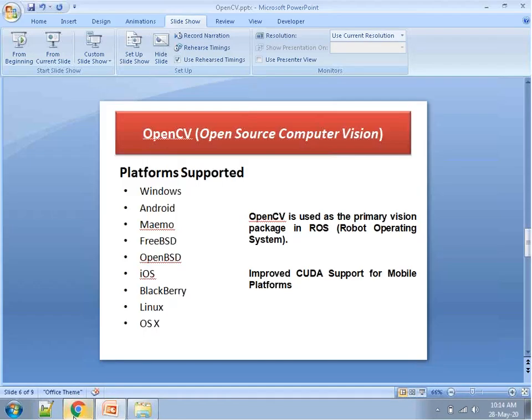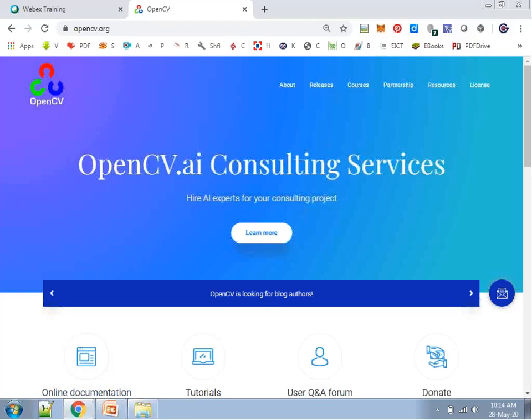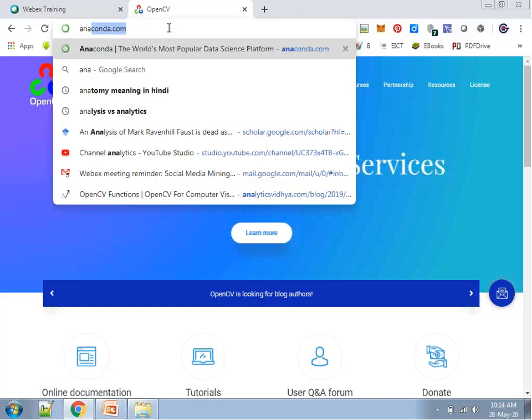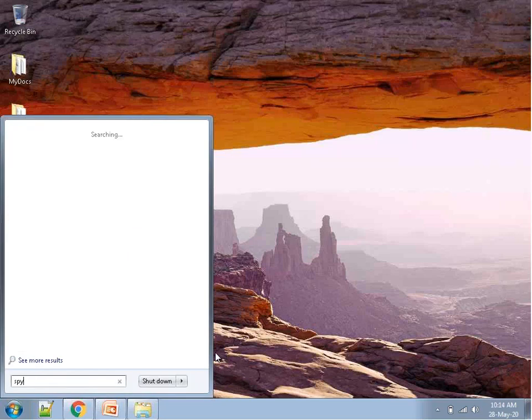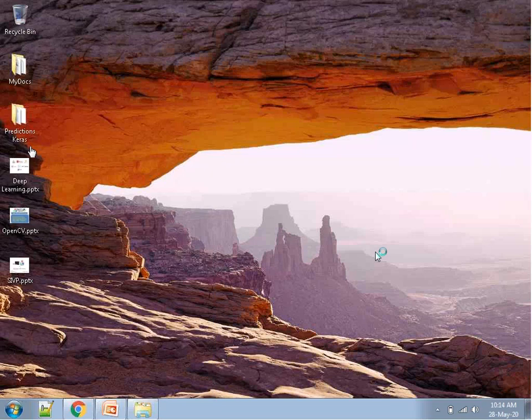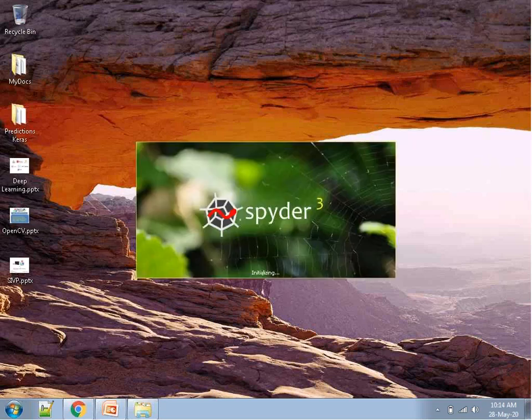As far as the installation of OpenCV is concerned, it is available with Anaconda, with the title CV2.